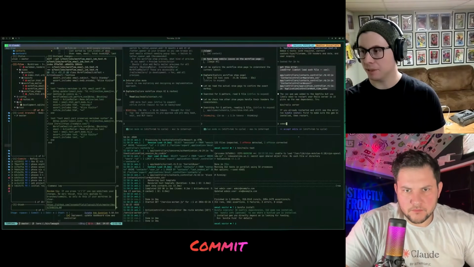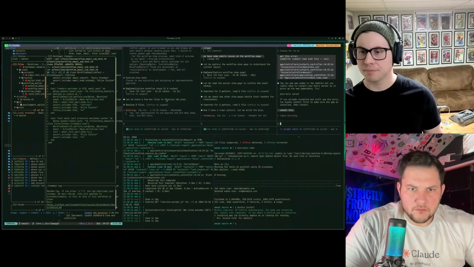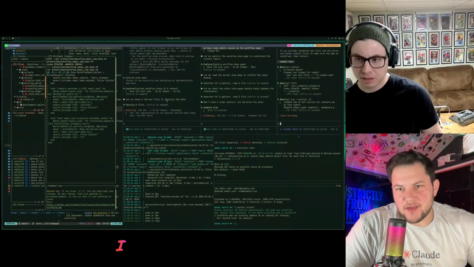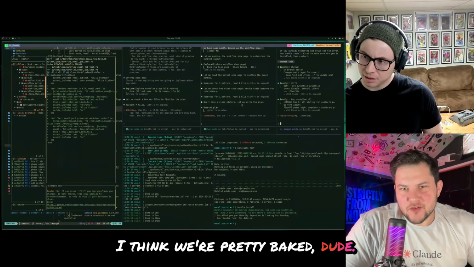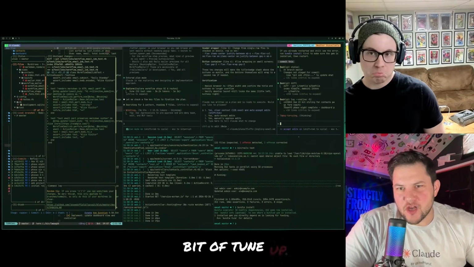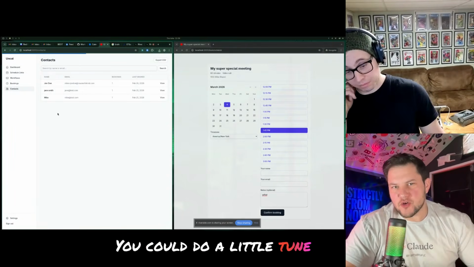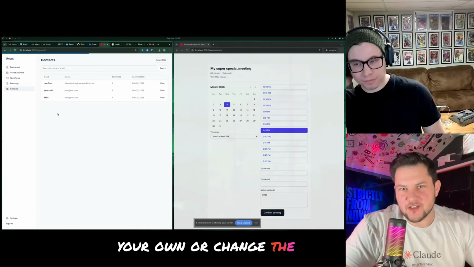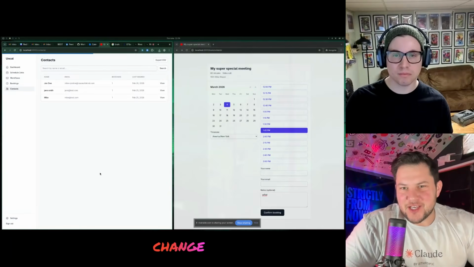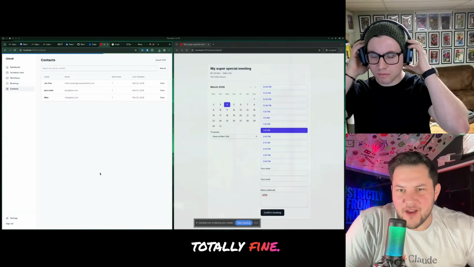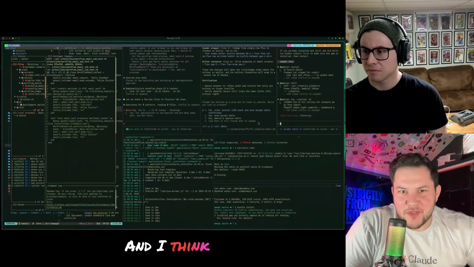Cool. Commit this. I'm into it. And it's working on those mobile styling changes. I think we're pretty baked, dude. I think you'll do a little bit of tune-up. I think other folks may find some stuff in the open source project. You could do a little tune-up on your own, or change the styling, change the look of it, whatever you want to do for somebody else. That's totally fine. And I think you wrapped it up, dude.